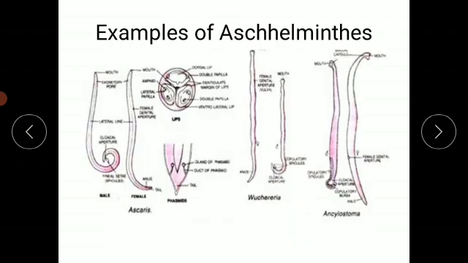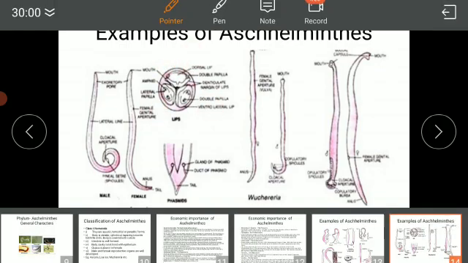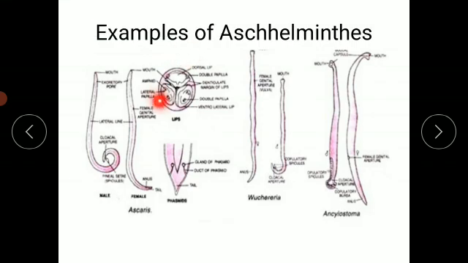The next ones are Wuchereria bancrofti, this is the female, this is male. Ancylostoma, male, female. Female is larger. And Ascaris, which is well known. We already studied it in the last video. These are the three lips: first, second, third. Dorsal and two lateral. So this is the dorsal lip and these are the two lateral lips. So three lips are there.